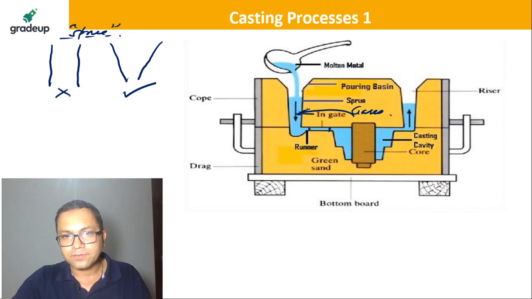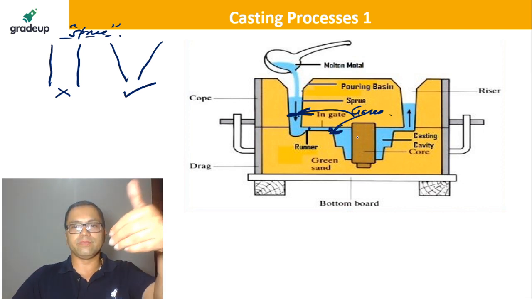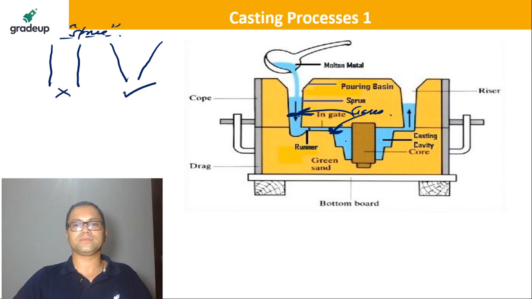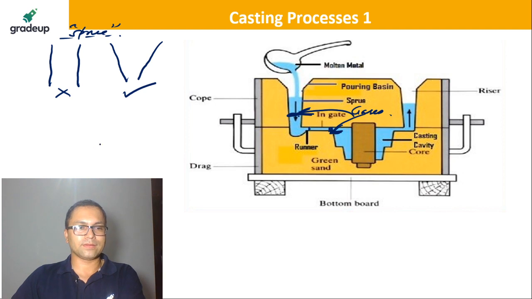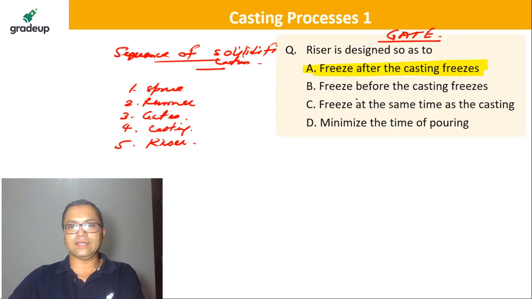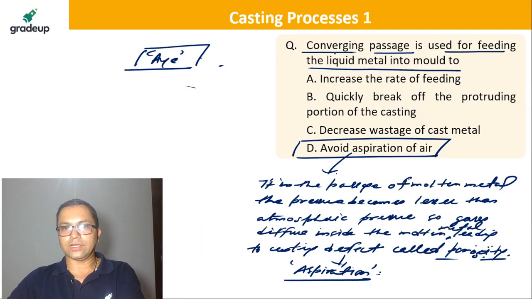They are going to go to this point where the pressure has dropped and move inside the molten metal, and we don't want that. So that is the meaning of aspiration here. Is it good? So just remember that the converging passage is done because of aspiration.